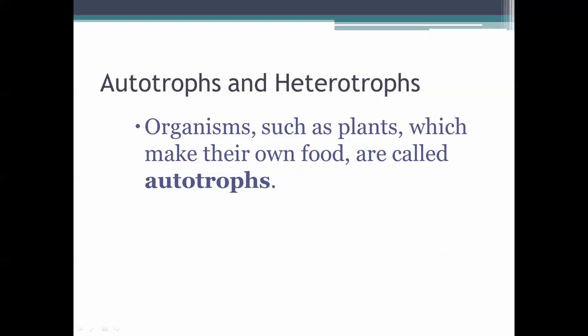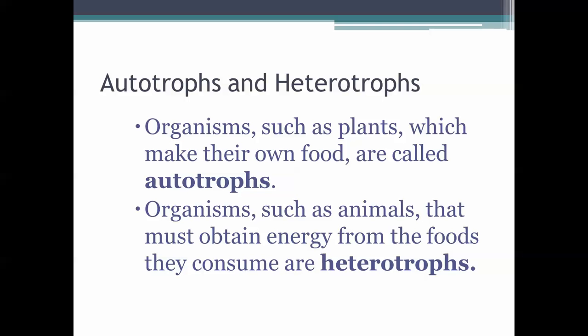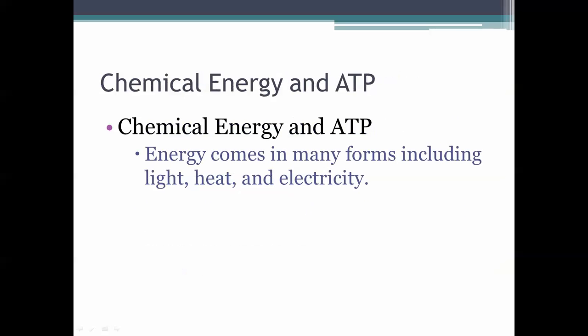And so the organisms, such as plants, which make their own food, are called autotrophs. So remember, we all saw the autotrophic organisms outside, the ones that are plants. And then organisms such as animals, and fungi are thrown into that group as well, that must obtain energy from the foods they consume, are heterotrophs. So just try to remember those two terms. Autotroph is make your own food from the sun, and heterotroph is when you have to consume something else or you just cannot make your own food.